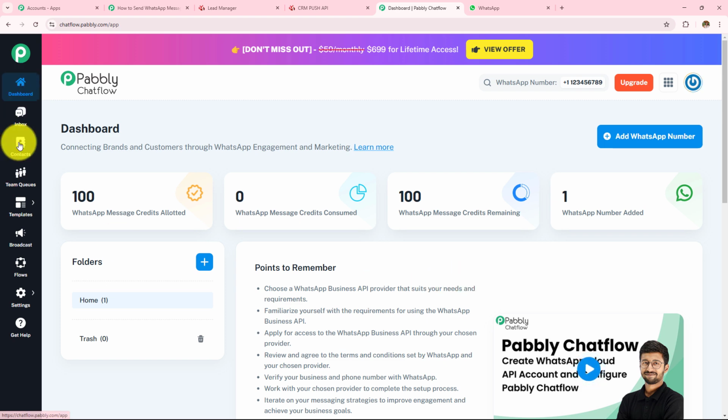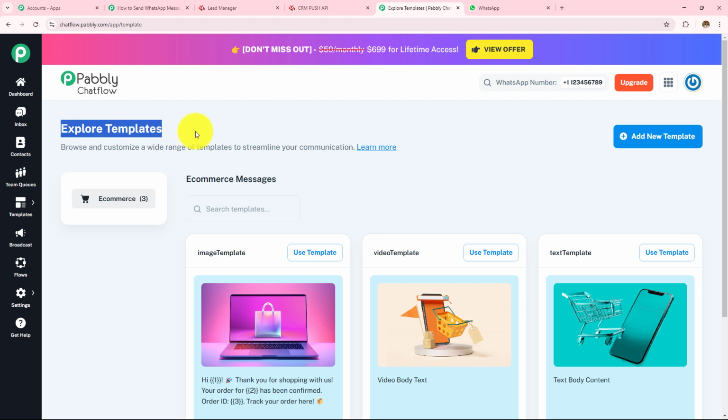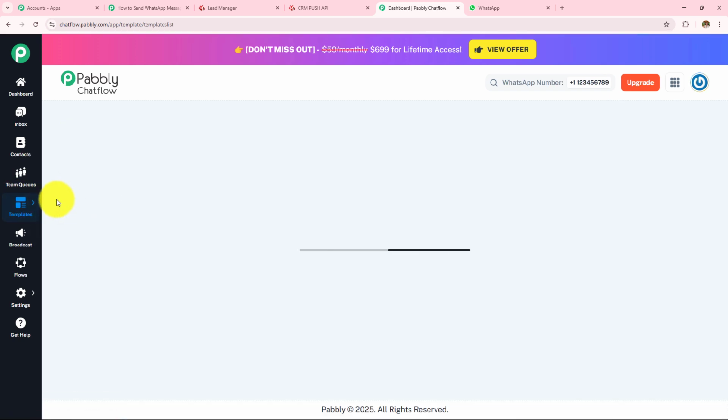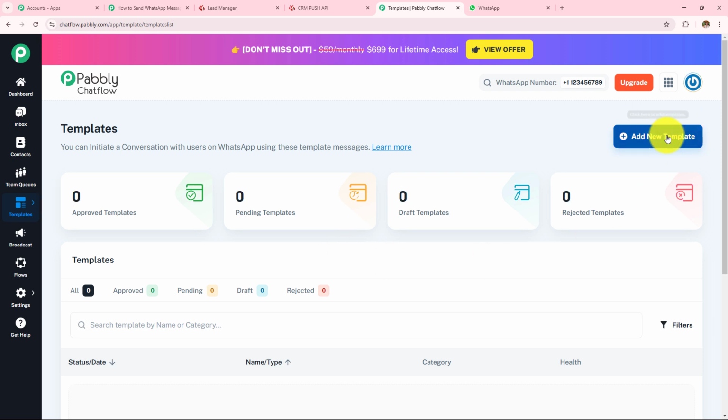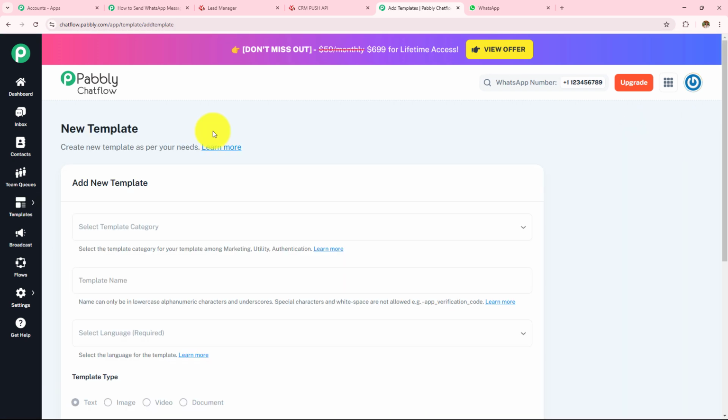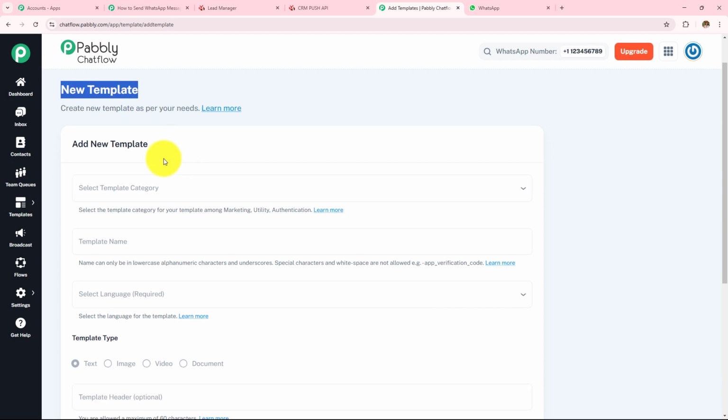On the left hand side, you can see all these options. You have to click on Templates. If you want to explore some new templates, you can simply click on this Explore Templates button, and from here you can see all the templates. Now, if you have already created a template and if you want to create a new template, you have to click on this Template List, and then click on the Add New Template button. As soon as we do that, we land on this new template page, and now we are going to learn how to create the template.